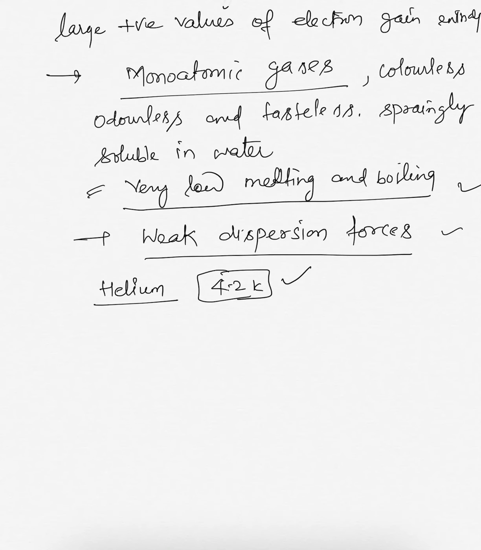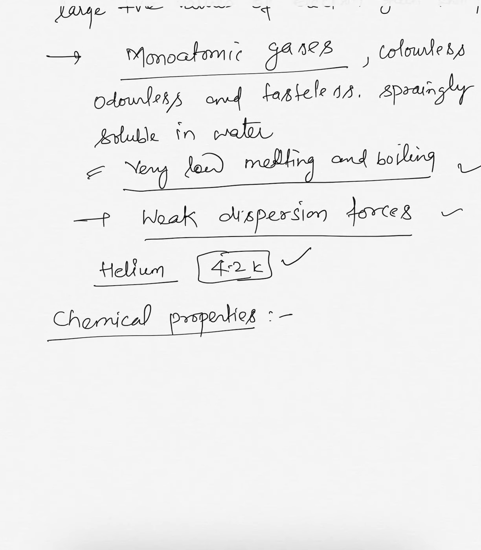Now let us come to the next property, chemical properties. In chemical properties, you know that these group 18 elements are least reactive. That's why they are also called noble gases.